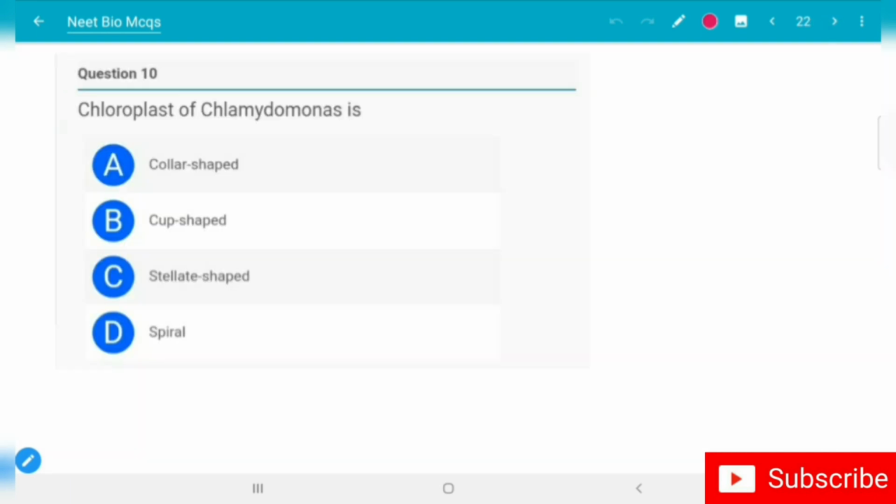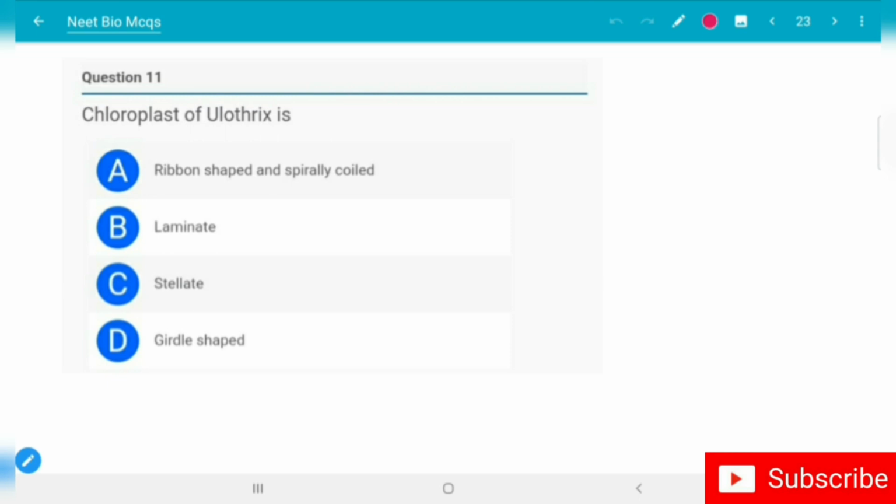Chloroplast of Chlamydomonas is: option A, collar shaped; option B, cup shaped; option C, stellate shaped; option D, spiral shaped. The correct option is option B, cup shaped. Let's move to the 11th question.